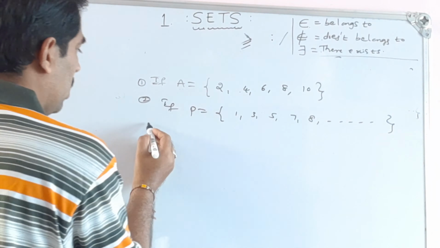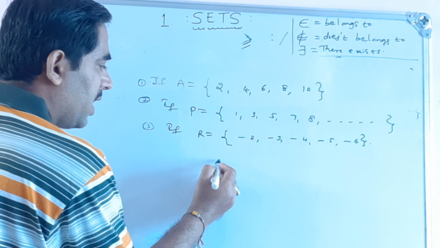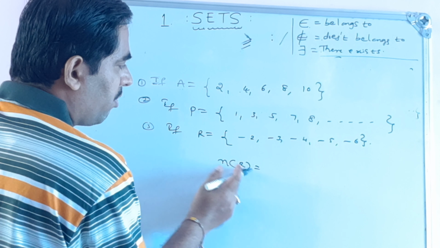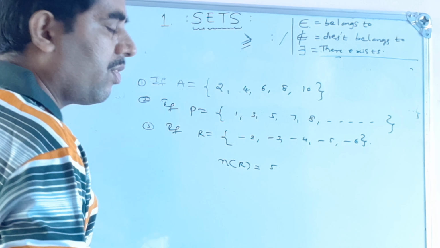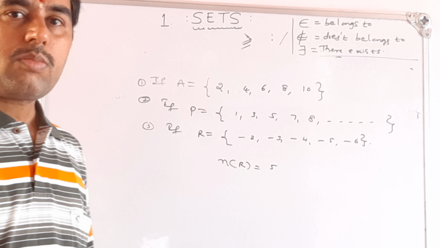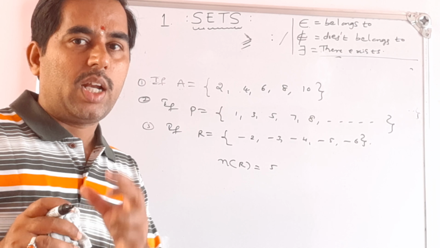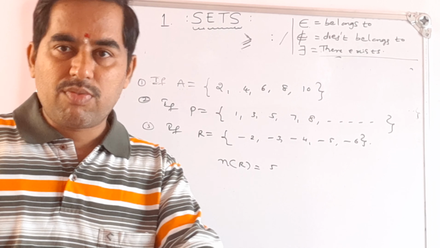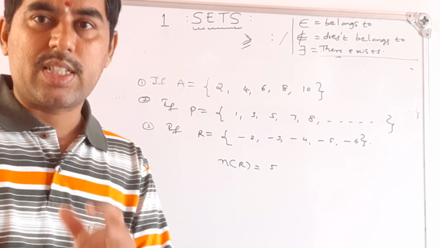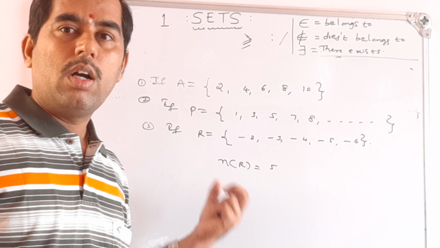Then if I write another example, -2, -3, -4, -5, -6, so this is a finite set. I can write the number of elements, n of R: 1, 2, 3, 4, 5. So in this way we can write the cardinal number. Set means a collection of well-defined objects. If the number of elements or members is finite, then we say it is a finite set. And if we are not able to count the number of elements, then that is called an infinite set.